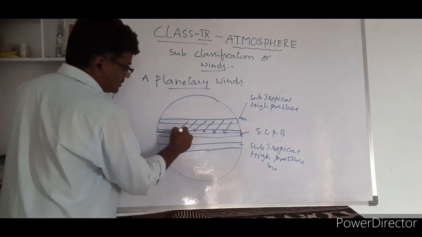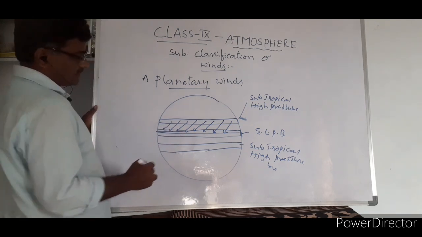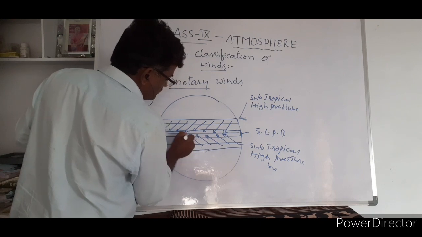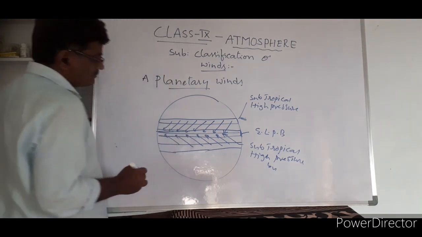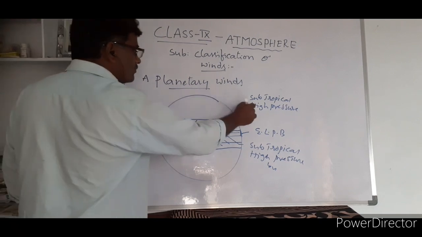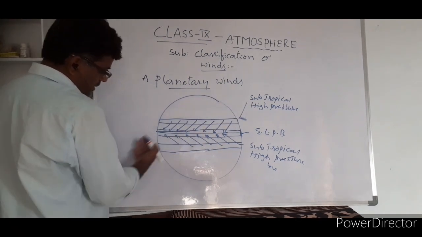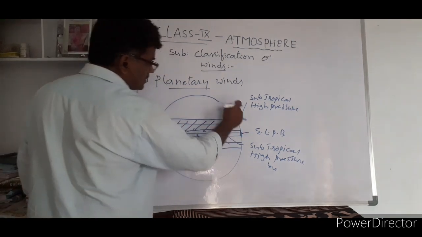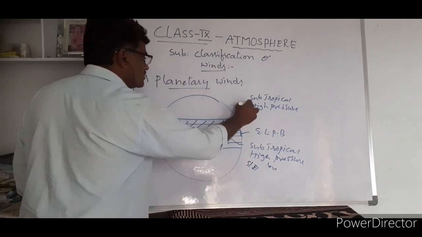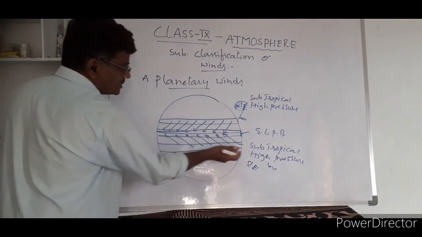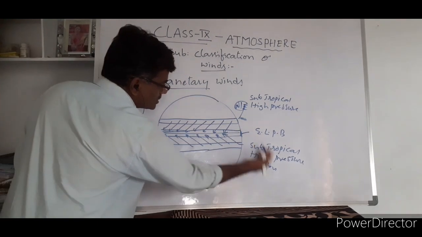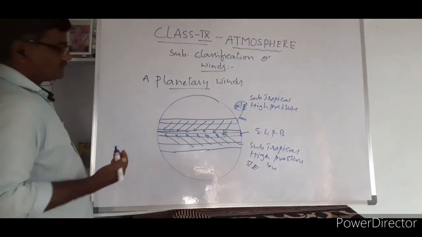Yesterday I gave this to you. And from this side also they are blowing. These are called easterlies. Generally they blow from east to west, right? Look at this. As a whole, from northeast and southeast, these winds blow towards the west. From where they are blowing, from the east they are blowing. That's why these are called easterlies.